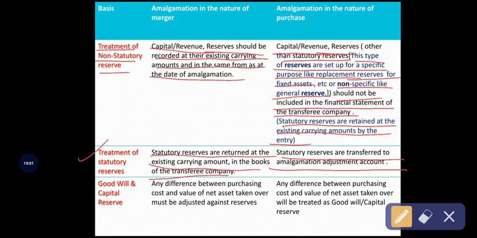Okay, so in amalgamation in the nature of purchase, the statutory reserves, that is general reserves or any other related statutory reserves, all statutory reserves under amalgamation in the nature of purchase are completely transferred to the amalgamation adjustment account.